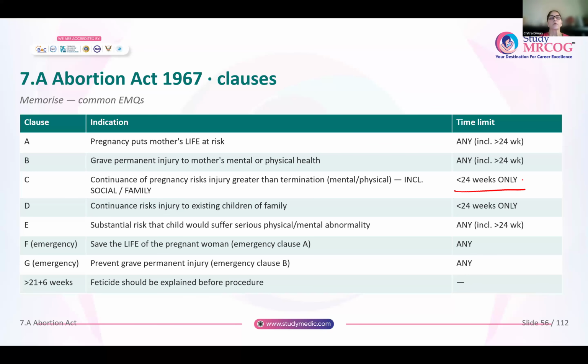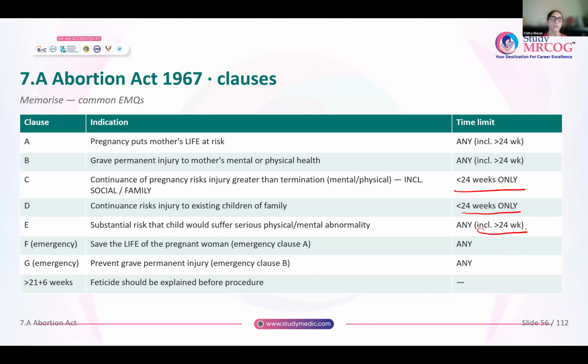Even here, the pregnancy has to be less than 24 weeks only. And clause E, there is substantial risk that the child would suffer from serious physical or mental abnormality. Even here, there is no upper limit where the pregnancy can be terminated. After 24 weeks also, the pregnancy can be terminated.